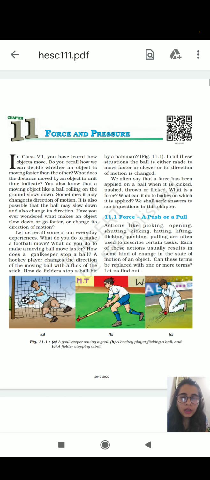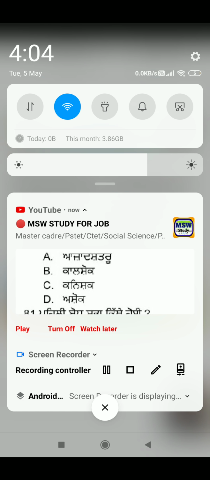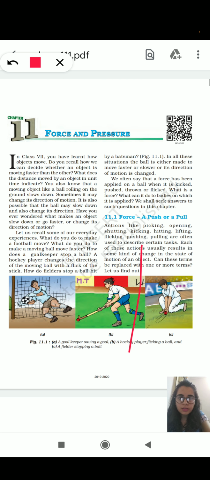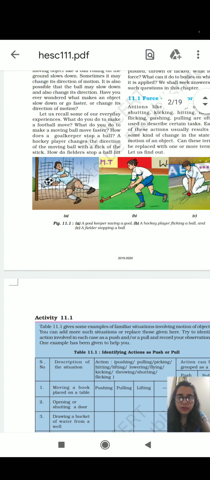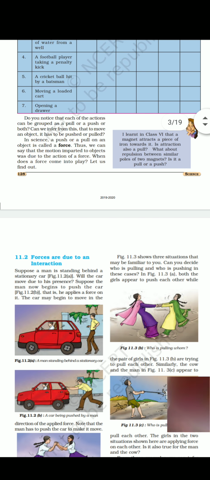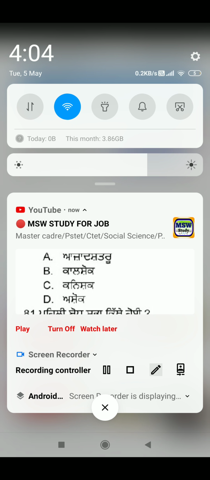In part C, you can see a fielder is stopping the ball, means he is applying force in form of pull. So force is push or a pull to an object. As you can see in the definition, the main line of the definition is force is a push or a pull to an object.